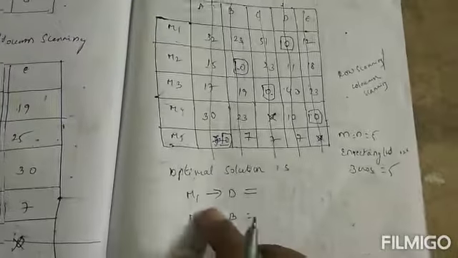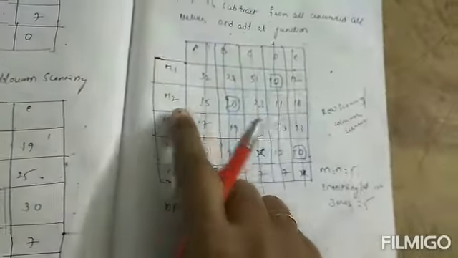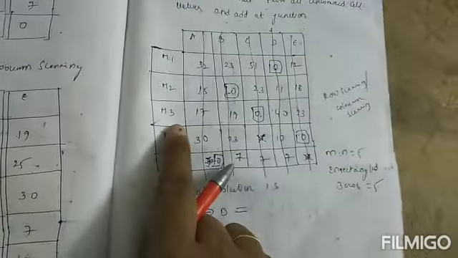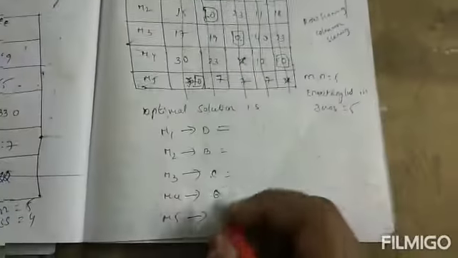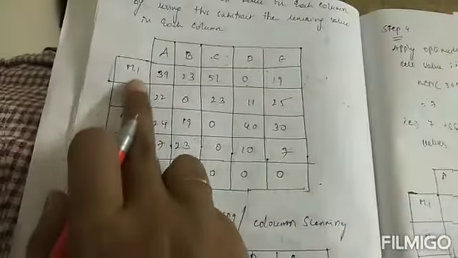So we call mission 1 for D. Mission 1 is D, mission 2 is B, mission 3 is C, mission 4 is E, mission 5 is A.